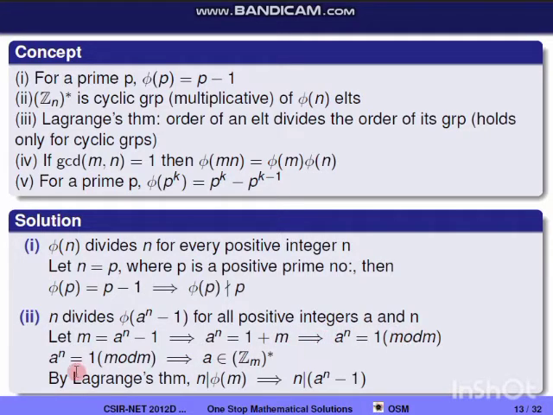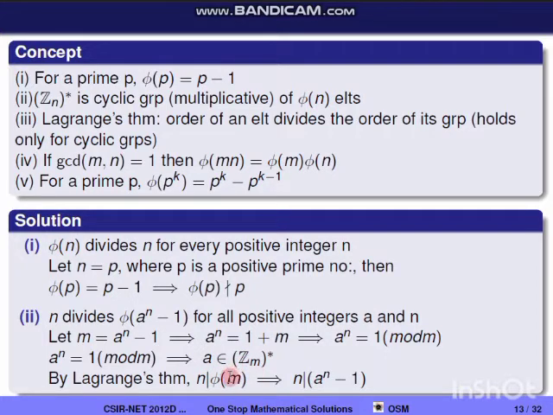And a power n equal to 1 mod m implies a belongs to Zm star, because under mod m we are getting a power n equal to the identity element. So a belongs to Zm star. And by Lagrange's theorem we get the order of a divides the order of Zm star, that is, n divides phi(m).